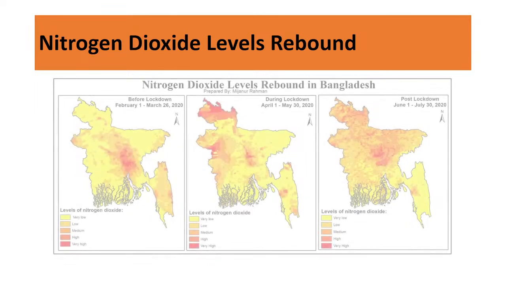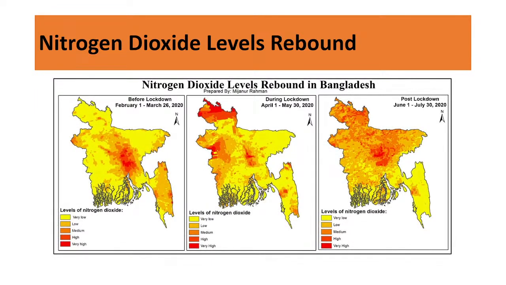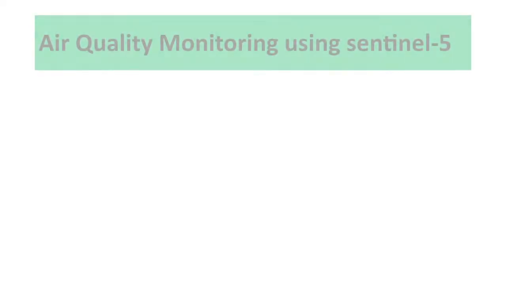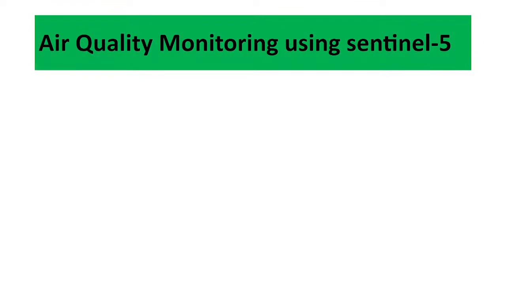So you can see this is another example about the nitrogen dioxide level in Bangladesh for different time periods: pre-lockdown, during lockdown, and post-lockdown. We also classified the concentration as very low, low, medium, high, and very high for the nitrogen dioxide in the COVID session. So this time we talk about air quality monitoring using the Sentinel-5 satellite imagery.